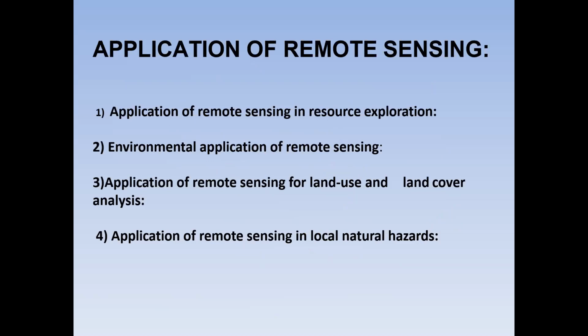Applications of remote sensing. There are four applications: resource exploration, environmental applications, land use and land cover analysis, and local natural hazards. These cover entire environmental conditions, land usage, and land cover analysis. These are the main applications of remote sensing.